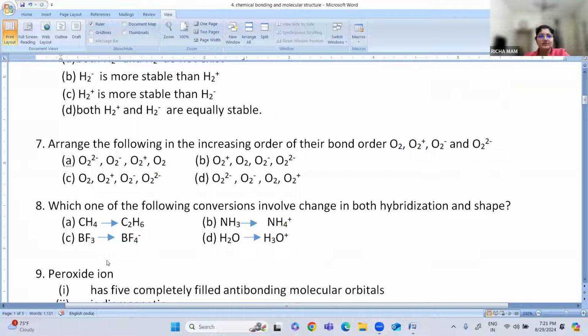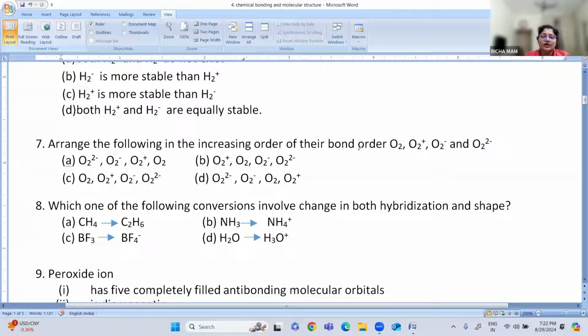Next question. Which one of the following conversions involve change in both hybridization and shape? So these are the 4 conversions given. First is methane to ethane, that is CH4 to C2H6. Next is NH3 to NH4+, C is BF3 to BF4-, and D is water to hydronium ion. So in which conversion will there be a change in shape and hybridization?